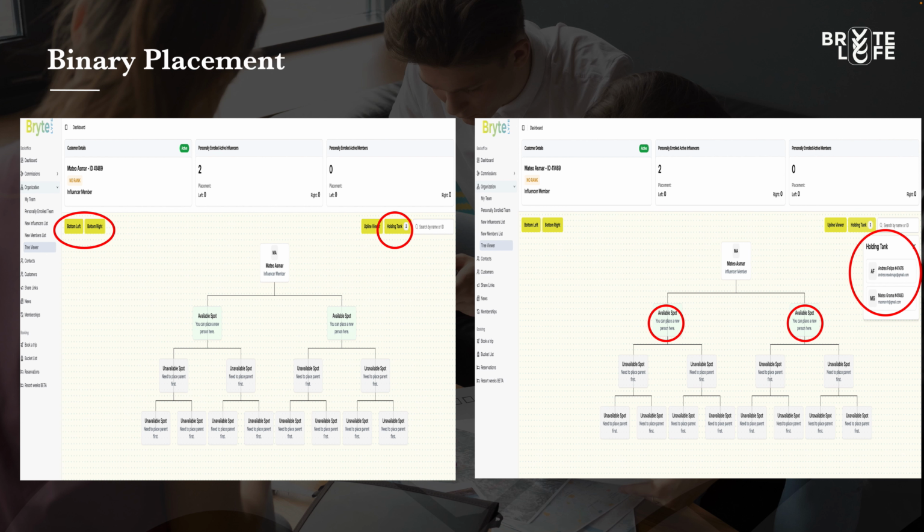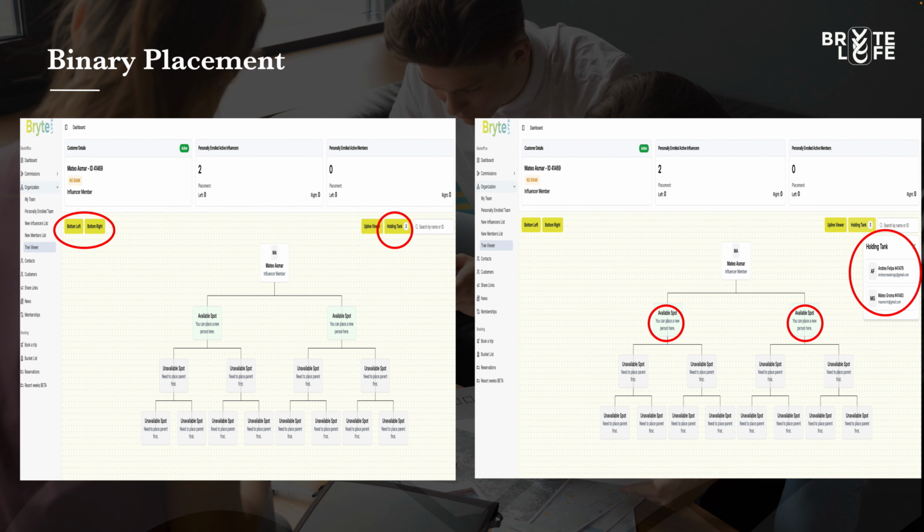And then you want to use those buttons that we talked about earlier, bottom left and bottom right, because you may already have people on both of your legs or one of your legs. So it's very important that you figure out how many members are on each side that are active. You want to see which side has less, and you want to click bottom of that side. So bottom left or bottom right. So first thing you do, log into the Tree Viewer, see your holding tank. Then you're going to figure out where you're going to place them, bottom left or bottom right. And then you're going to click on the holding tank. Once you get to that place, you'll click on the holding tank, and then you will see available spot.